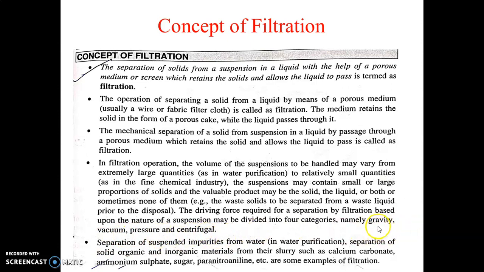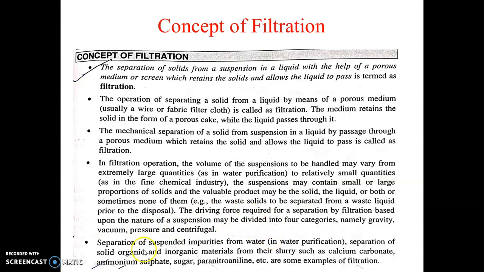That means by means of gravity we can separate this liquid-solid mixture suspension, or by applying vacuum, or by applying pressure, or by using centrifugal force. So by using these four driving forces, we can filter the material. That also depends upon your application.